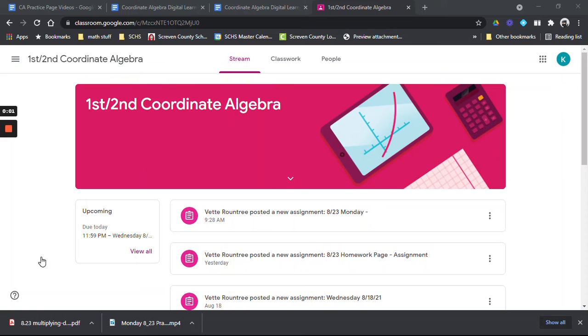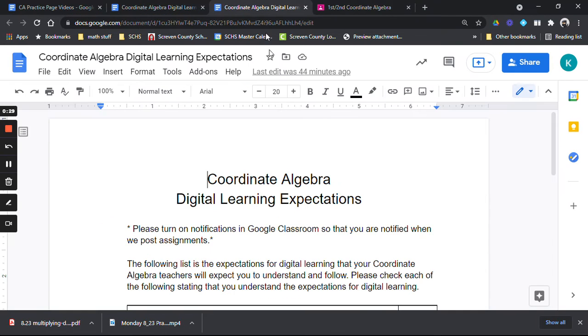Okay, guys, I would like to talk with you about the expectations for the next 2 weeks while we're out of school and how you will find your assignments, how you will upload your assignments, and the things that your coordinate algebra teacher expects you to do. These expectations are the same for all coordinate algebra teachers, whether you have Mr. Reynolds, Ms. Roundtree, Ms. Hodges, or Ms. Shealy. Okay, so the first thing I want to look at here is the digital learning expectations.